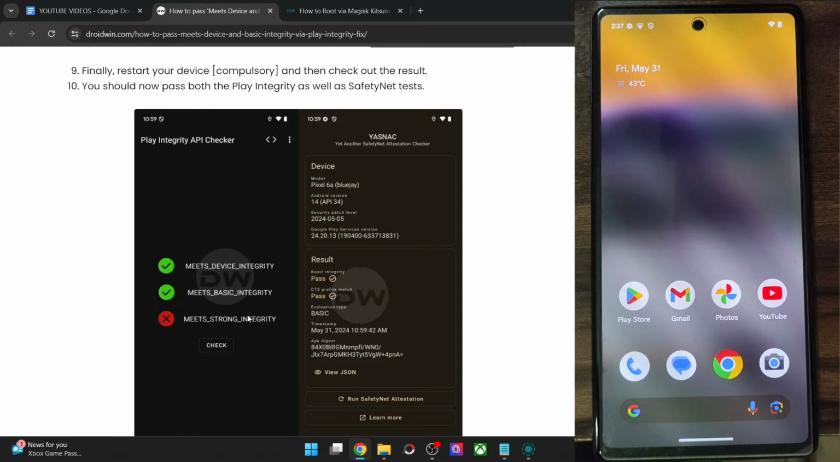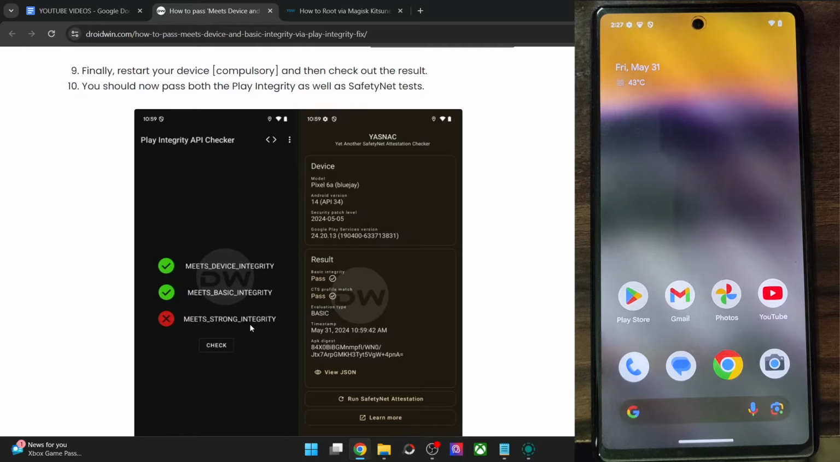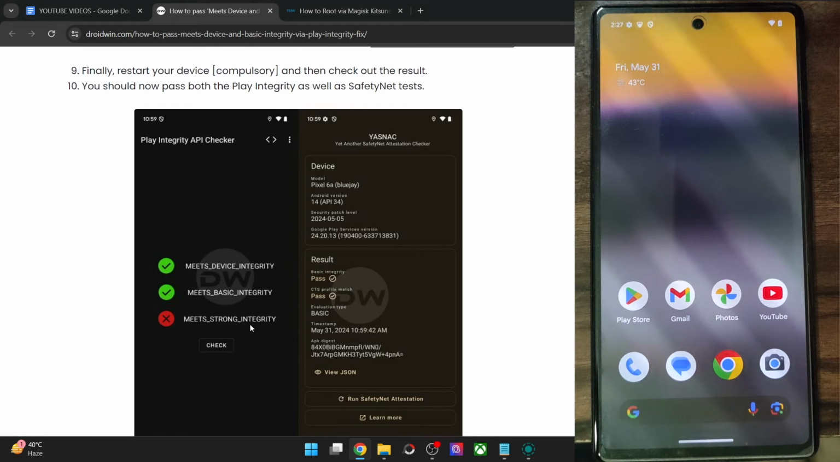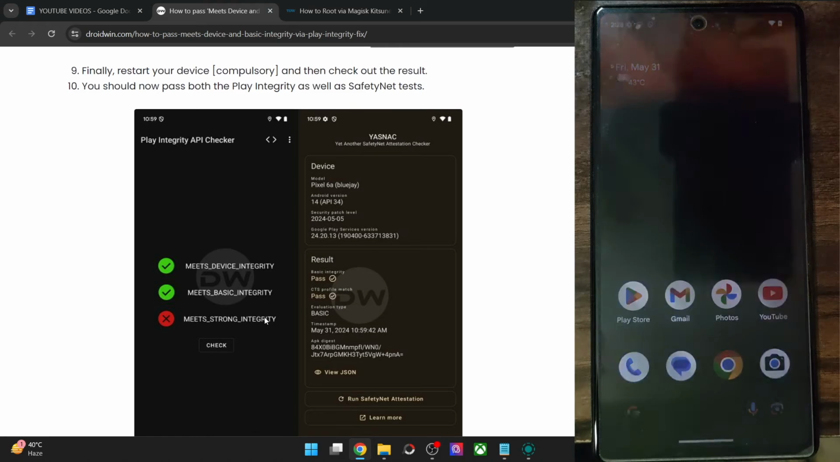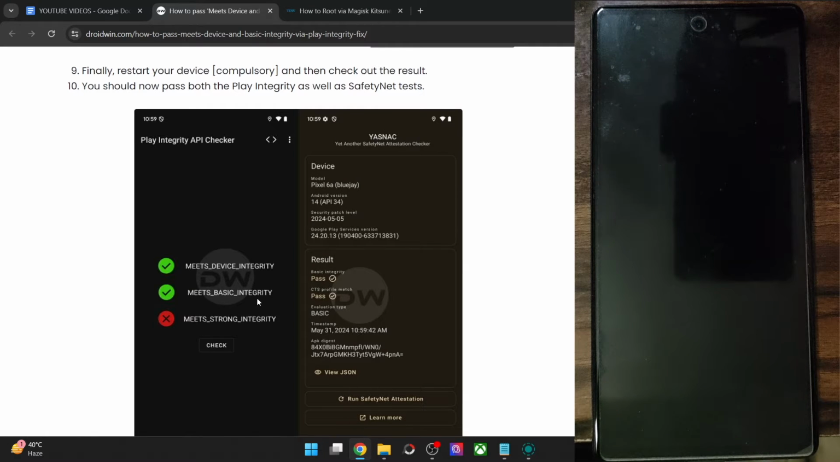That is completely normal because the third test, strong integrity, could only be passed on a locked bootloader, but as of now you cannot lock the bootloader because your phone has obtained root via Magisk. Moreover, none of the apps make a check for the third test. All the banking and payment apps only check for the first and second test. So they simply ignore the third test. So even if you are failing the test, it's not a cause of concern. You just have to pass the first and second test.